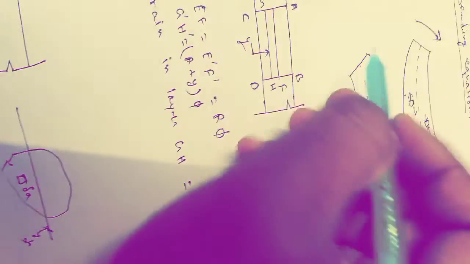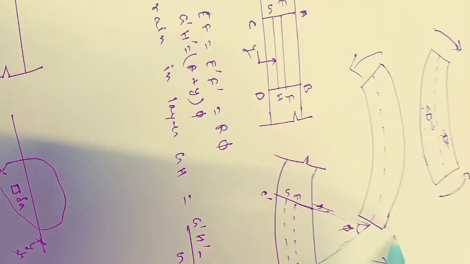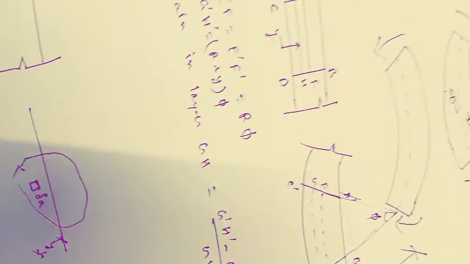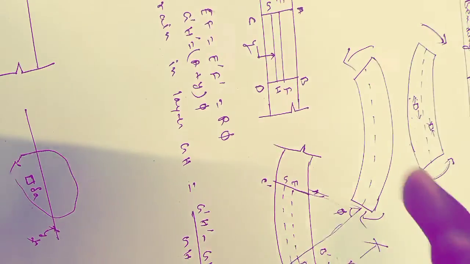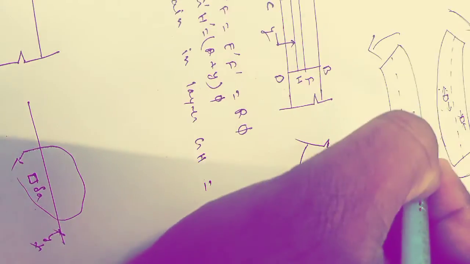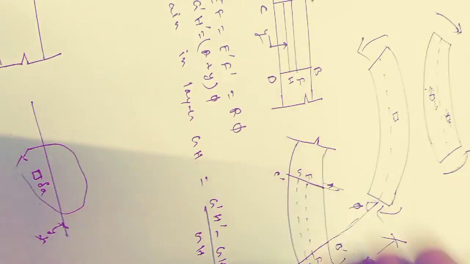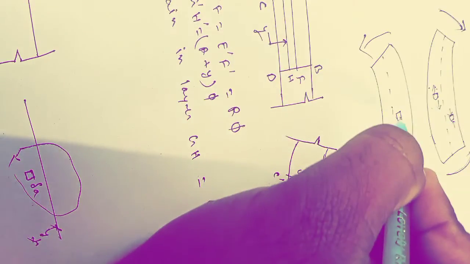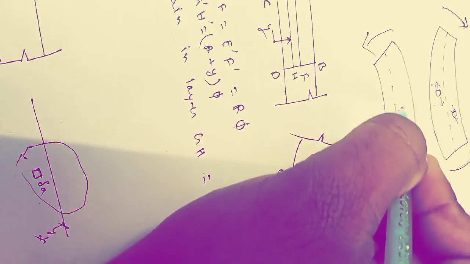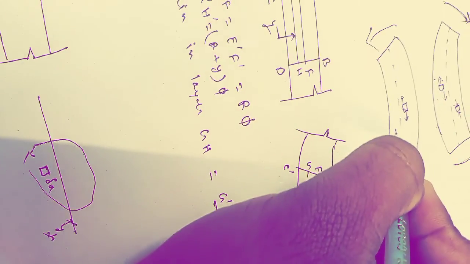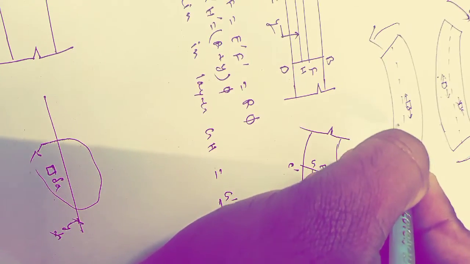And if the beam is bent hogging wise, in this way, the vice versa condition appears here. In the top, it will be stressed, that is, it will be in tension, and the bottom it will be in compression.